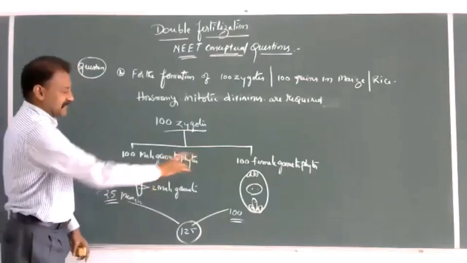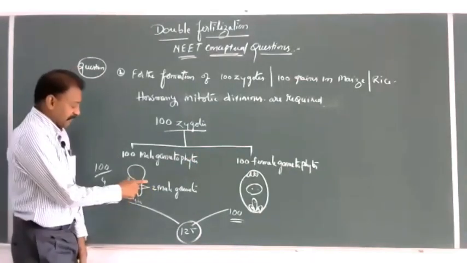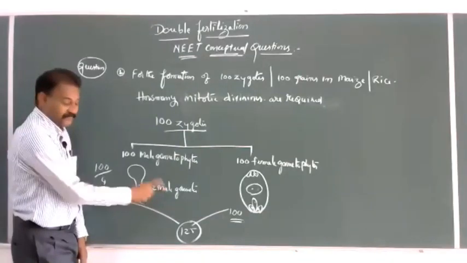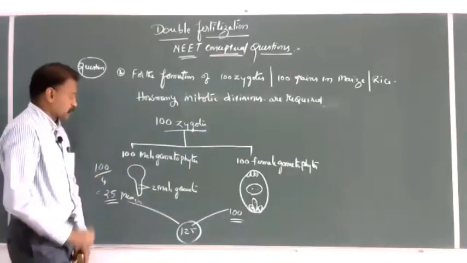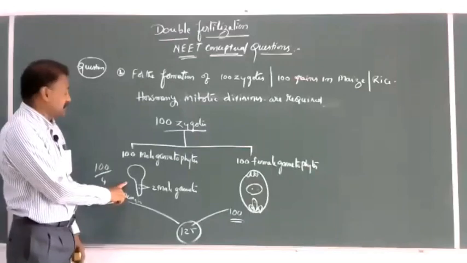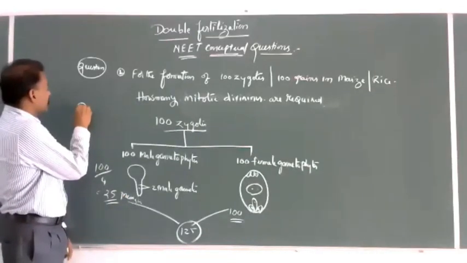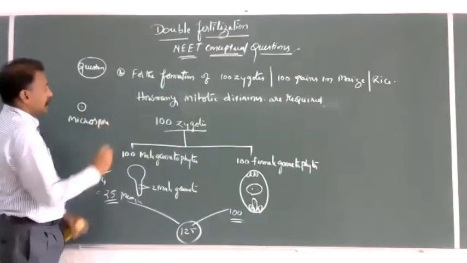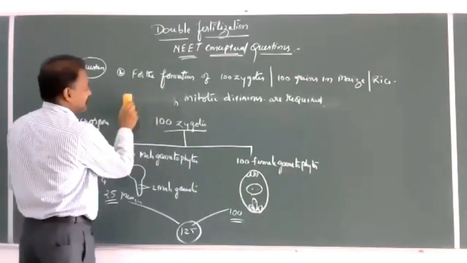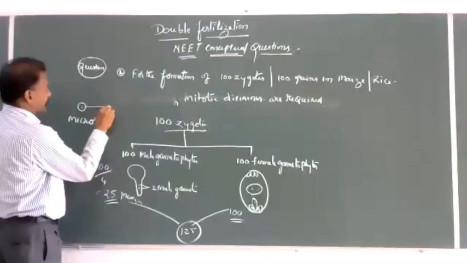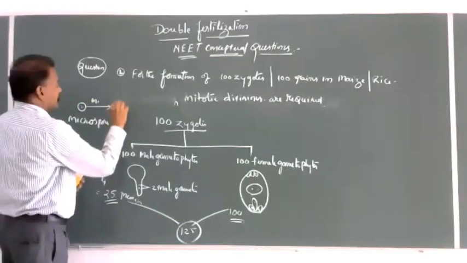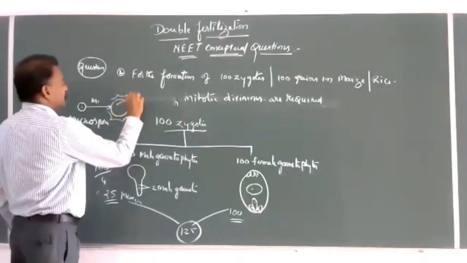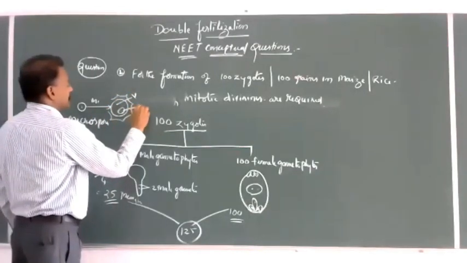Mitotic divisions, same concept. For the formation of male gametes from the microspore, that is during microsporogenesis, one microspore undergoes one mitosis to produce a pollen grain with a vegetative cell and a generative cell.